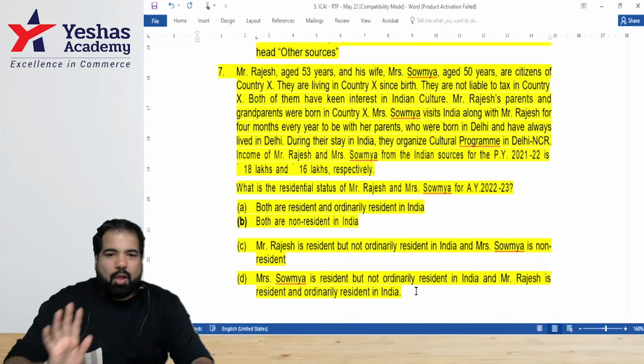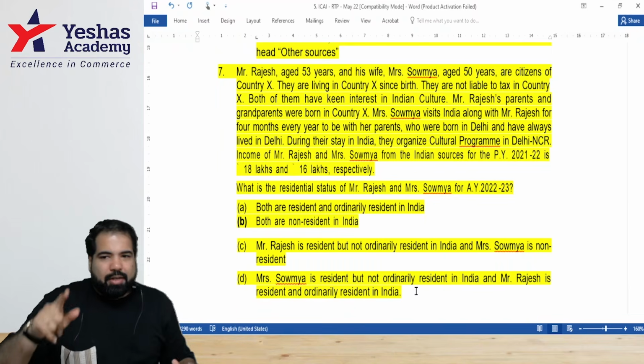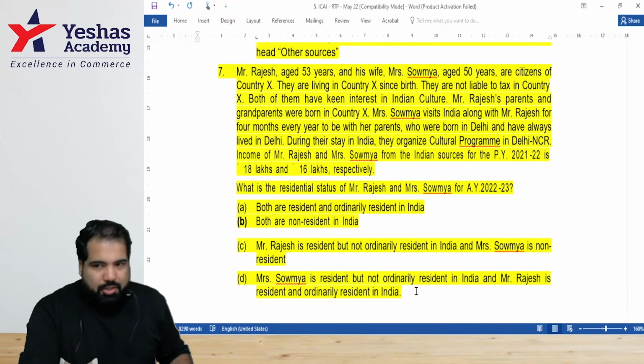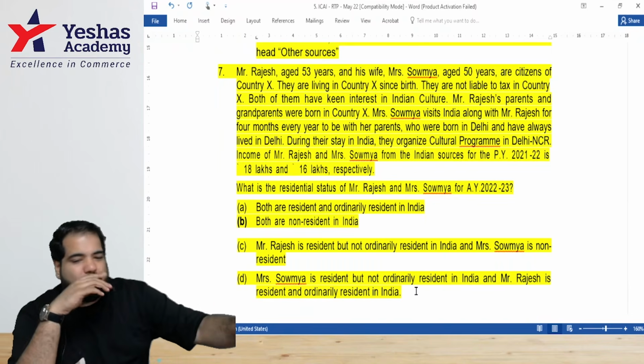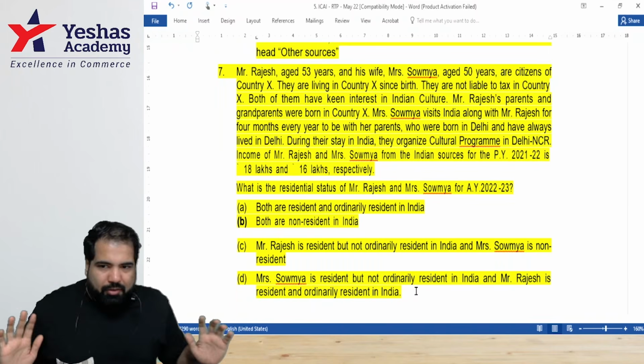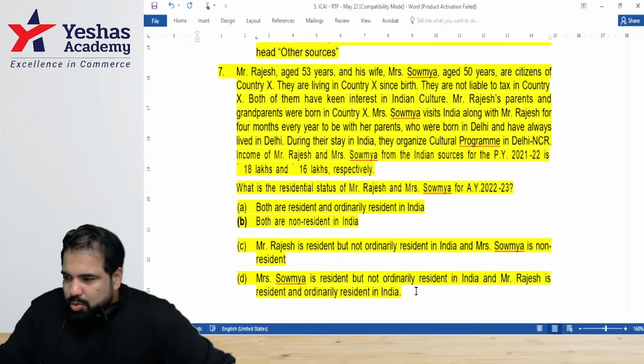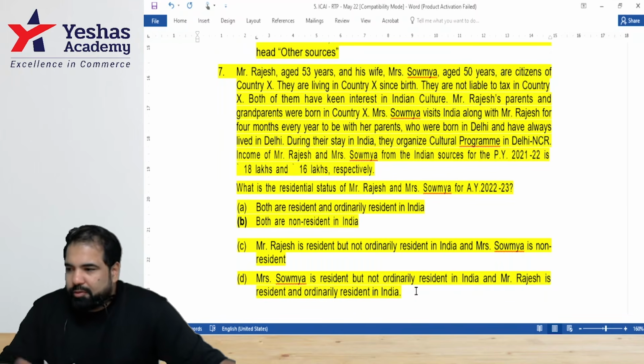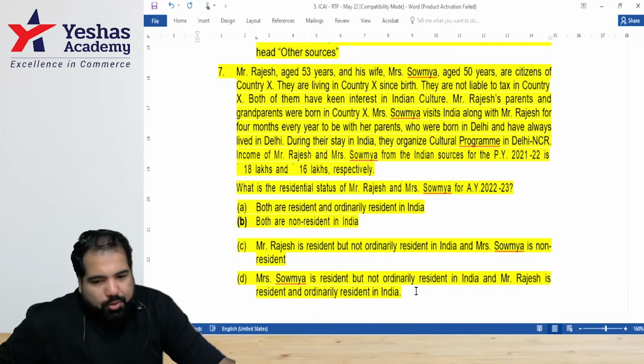Over to y'all. What I am going to do is separate. You guys will try and do it for Rajesh, residential status. You guys will try and do it for his wife, Soumya, and then we'll combine it and figure out an answer. People online, you can choose whom you want to solve it for. You can try for Mr. Rajesh. Over to you all.